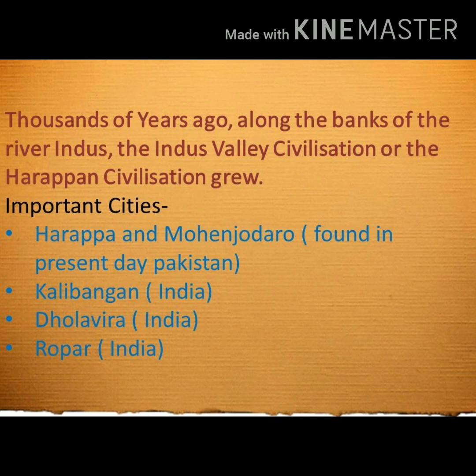Important cities of Indus Valley civilization are Harappa and Mohenjo-daro, and these both the cities are found in present-day Pakistan. Next is Kalibangan, and that is found in present-day India. Next is Dholavira and Ropar. These both the cities are also found in present-day India.